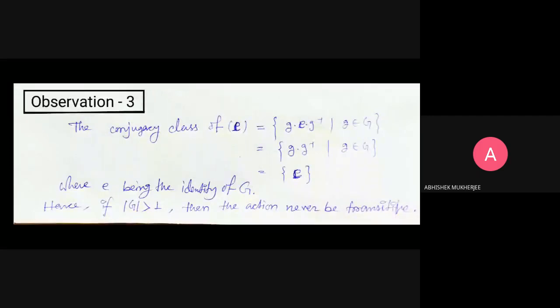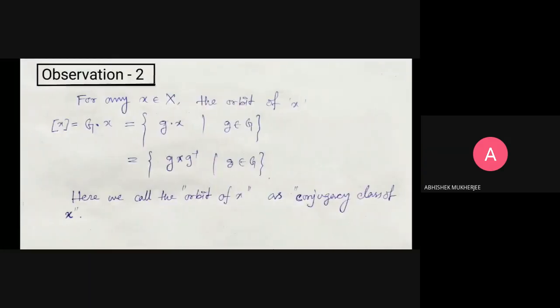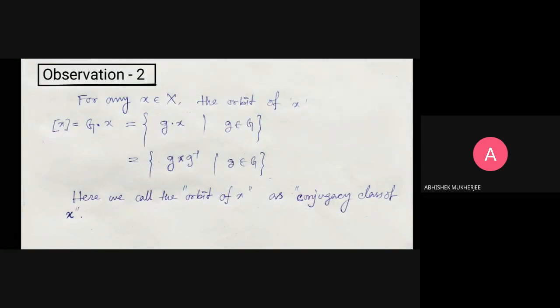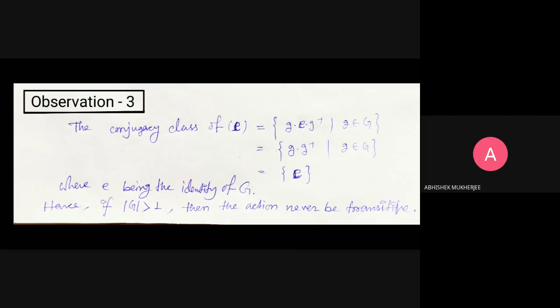Our next observation 3: the conjugacy class of the identity element e of G is equal to g dot e dot g inverse, from the previous observation, such that g belongs to G. Since e is the identity, this is g dot g inverse, and this equals only the identity element, the singleton.